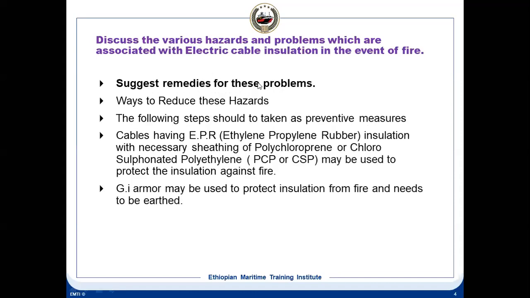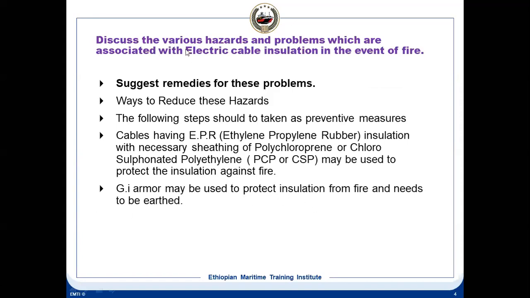Suggest the remedies for this problem, that is, ways to reduce these hazards. The following steps should be taken as preventive measures. One is cable having EPR, that is ethylene propylene rubber insulation, with the necessary sheathing of polychloroprene or chlorosulphonated polyethylene, PCP or CSP. GI armor will be used to protect insulation from fire and needs to be earthed.